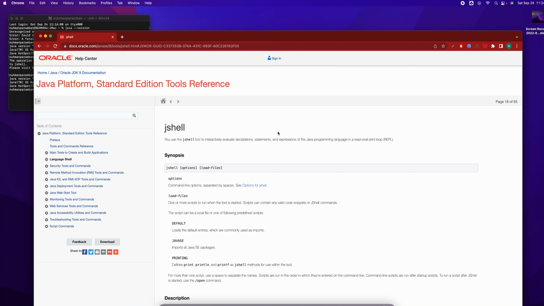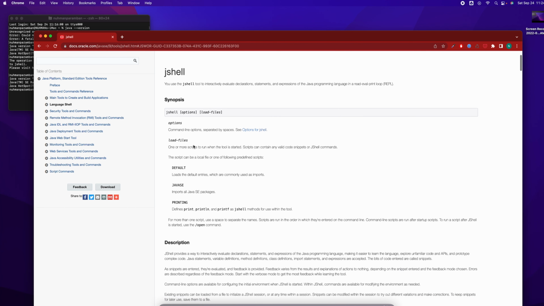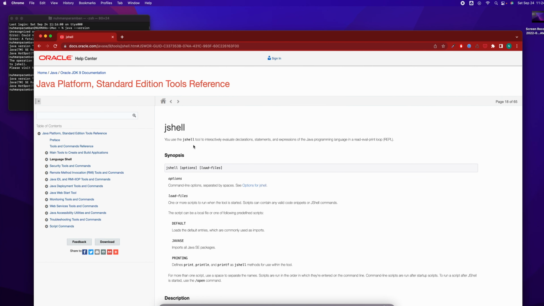If you are using jshell, it is a read, evaluate, print loop, that's a REPL. Command line operations are separated by spaces. We will start with the jshell command. But for all of this we need to install JDK, so install JDK on Mac OS.